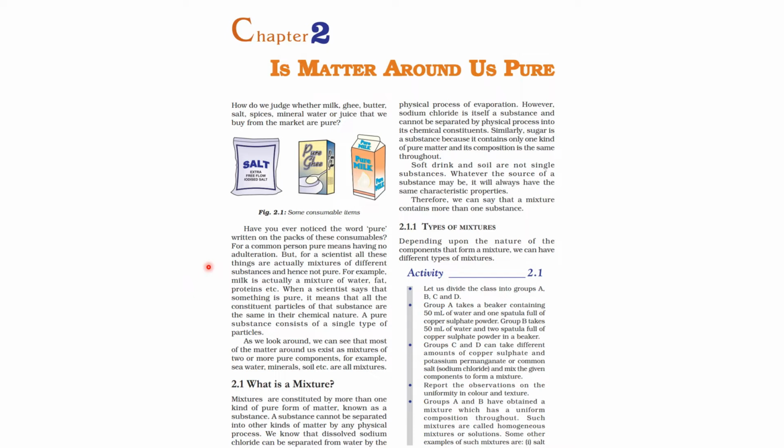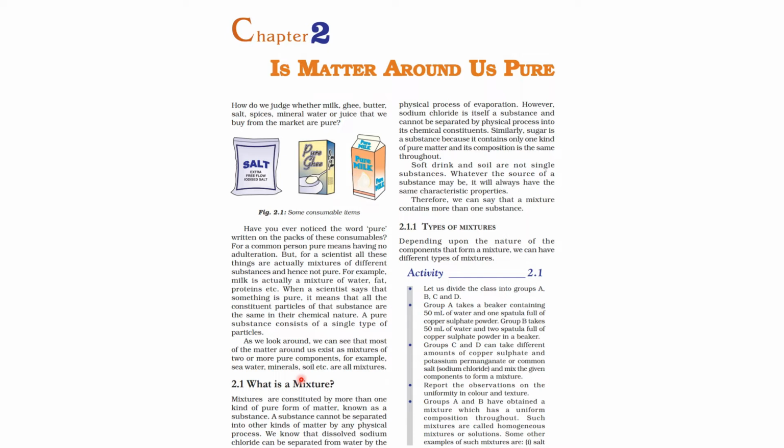So can we say, is matter around us pure? No, we cannot say, right? Milk is actually a mixture of water, fat, proteins, sugar, etc. When a scientist says that something is pure, it means that all the constituent particles of that substance are the same in their chemical nature. So a pure substance consists of a single type of particles. Next, we can say matter can be classified as pure substances and mixtures.